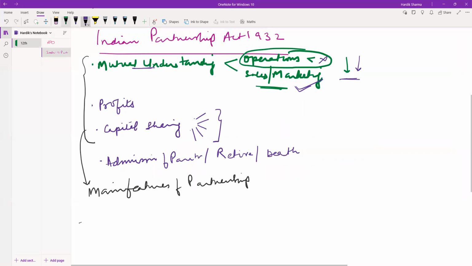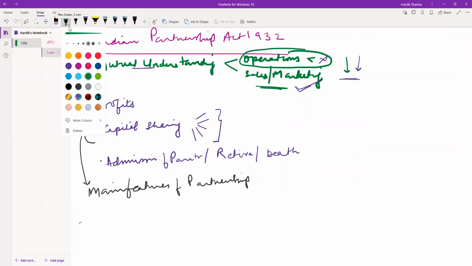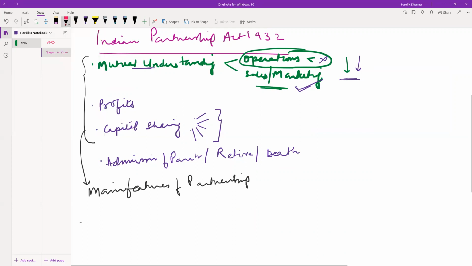I will use a different pen so that it properly highlights what I'm saying. What I'm discussing right now is an onerous contract, O-N-E-R-O-U-S. So what does onerous contract mean?